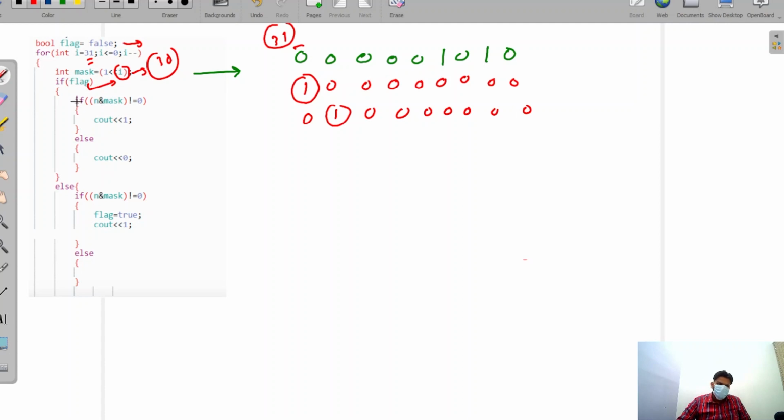Okay, so initially we are checking whether our flag is true or false. We are getting flag equal to false. Then we come into this condition, checking n and mask is not equal to 0, but we get 0. Why? Because this is your n and this is your mask. When we get n and mask equal to 0, we do not enter this condition. Then we decrement to 29, doing the same thing again and again, until at some point we come to this position.